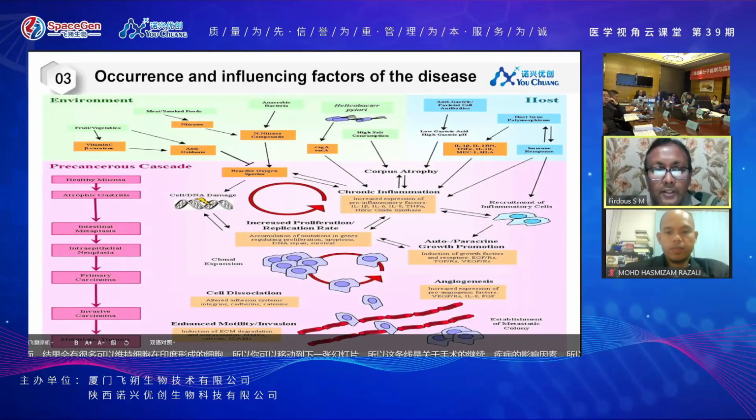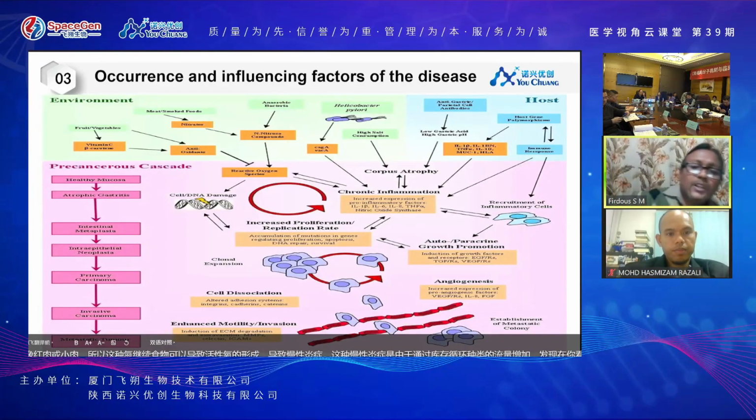This nitric oxide, in the presence of the superoxide radical, is converted into free radicals, nitroxy free radicals, and they lead to chronic inflammation due to the increased expression of interleukin 1 beta and iNOS, the inducible nitric oxide synthase.